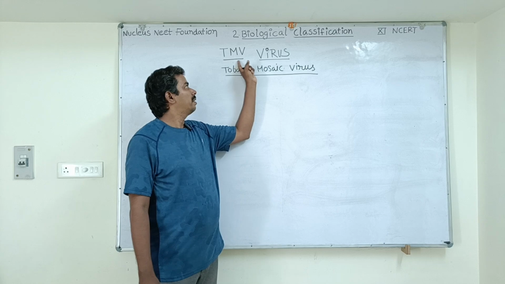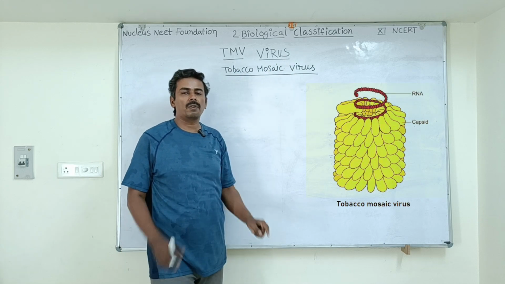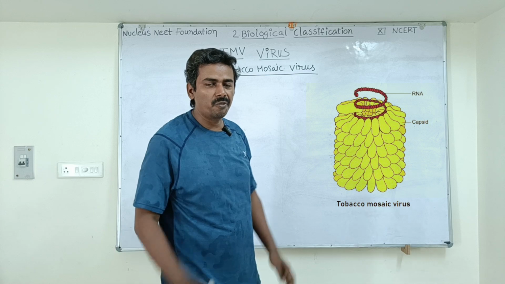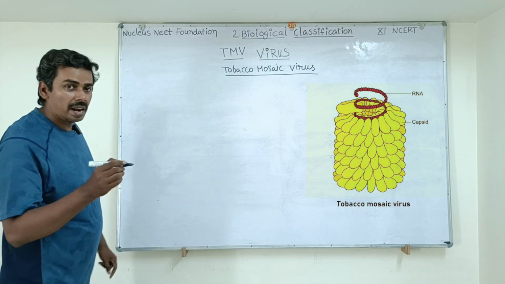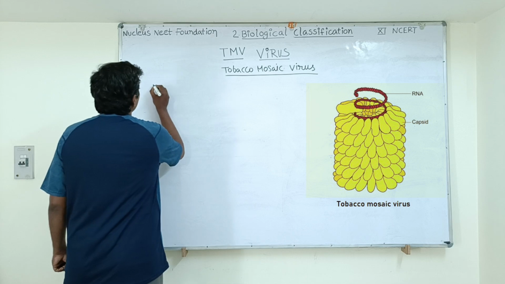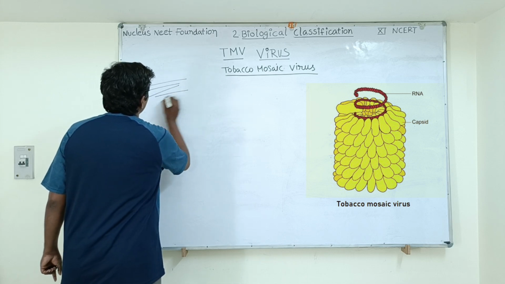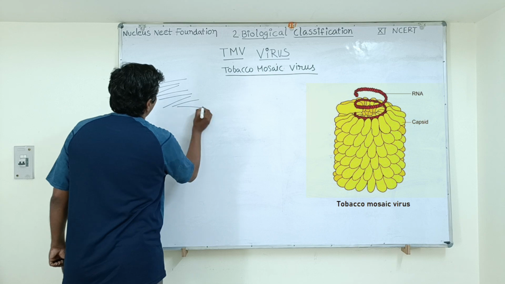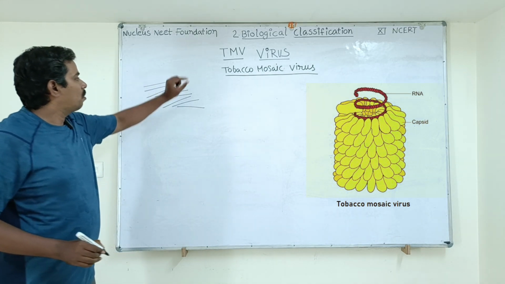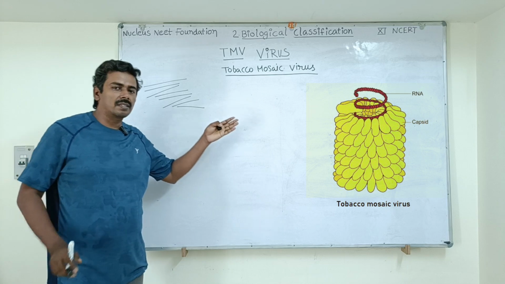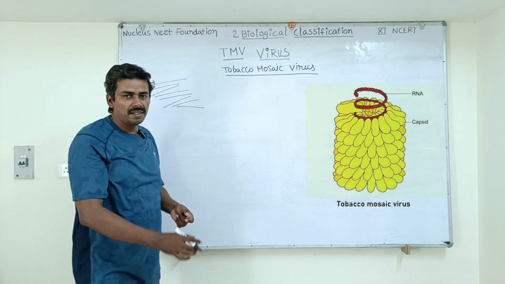Students, now TMV virus, tobacco mosaic virus, we are going to discuss the diagram, the figure of this virus. When you observe this tobacco mosaic virus under electron microscope, these virus particles look like long needles. Each virion of tobacco mosaic virus looks like this. It has a body which is cylindrical in shape.